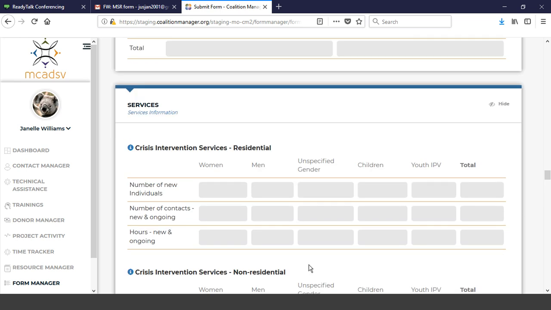And then the other part of the form that you've been adding is new individuals for different service categories. So we're going to take a look at some of those. We have the new number of individuals for crisis intervention services, residential and non-residential. Those are for individuals that have not received crisis intervention services as of this federal fiscal year. So if you have a way to track when they enter a service type, the first time they enter crisis intervention services, you would track them here. And remember that the federal fiscal year runs from October 1st to the end of September.